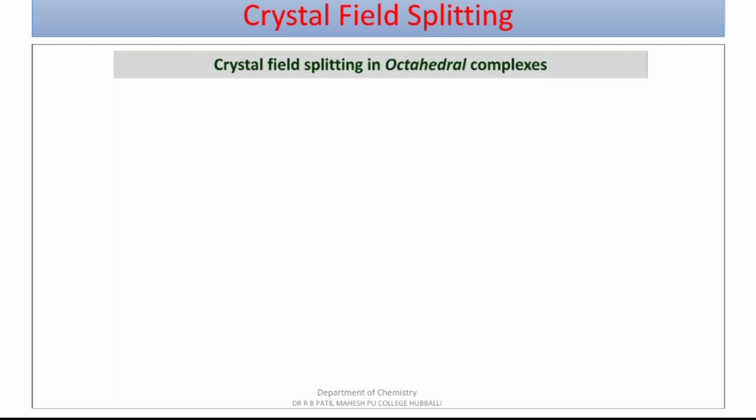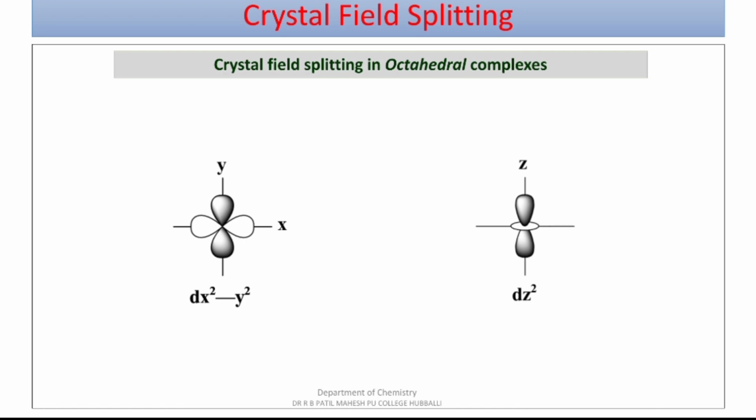Moving further, crystal field splitting in octahedral complexes. Dear students, these are the two orbitals dx square minus y square and dz square, which have lobes of d orbital along the axes x, y and z.